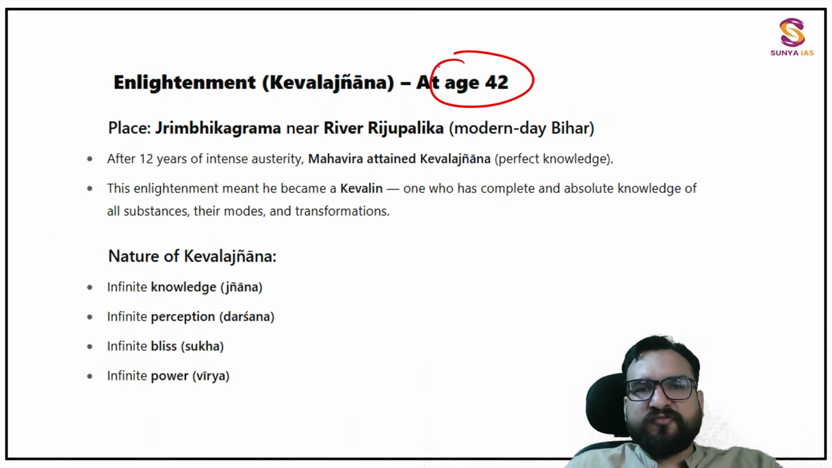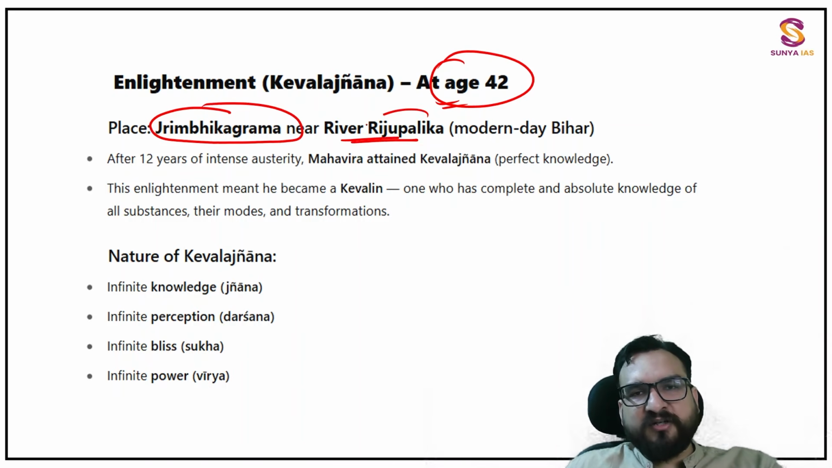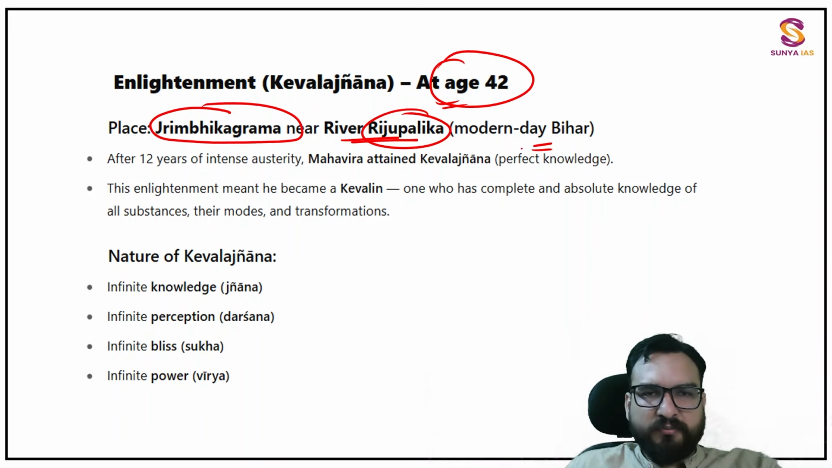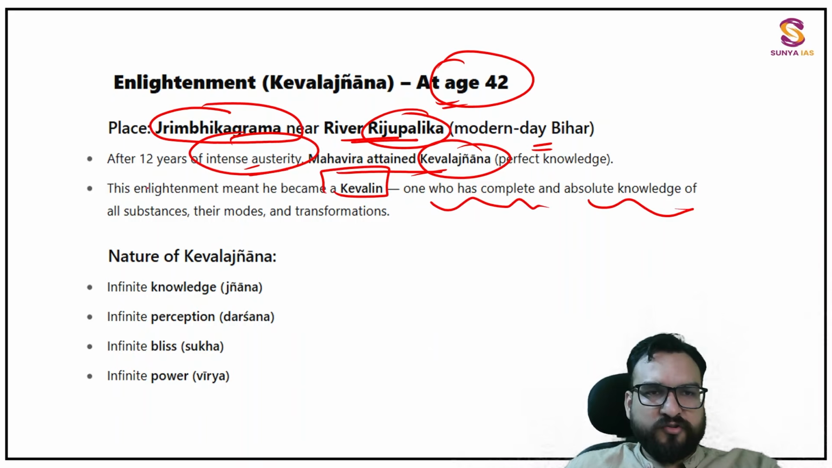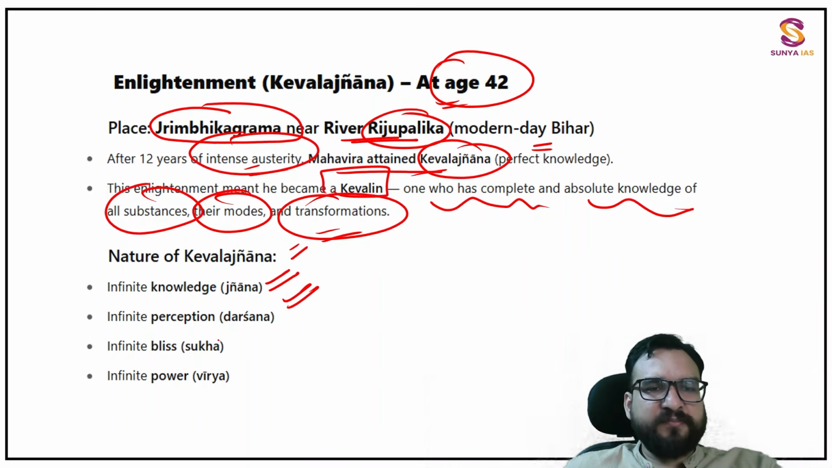Then, at the age of 42, he got enlightenment, right? Where? At Jrimbika Gram, near the Rijupalika River, in modern-day Bihar. After 12 years of intense austerity, Mahavir attained Kaivalya. Kaivalya is complete, absolute knowledge of all substances, their modes and transformations. The nature of Kaivalya Gyan: infinite knowledge, infinite perception, infinite bliss, infinite power, right?